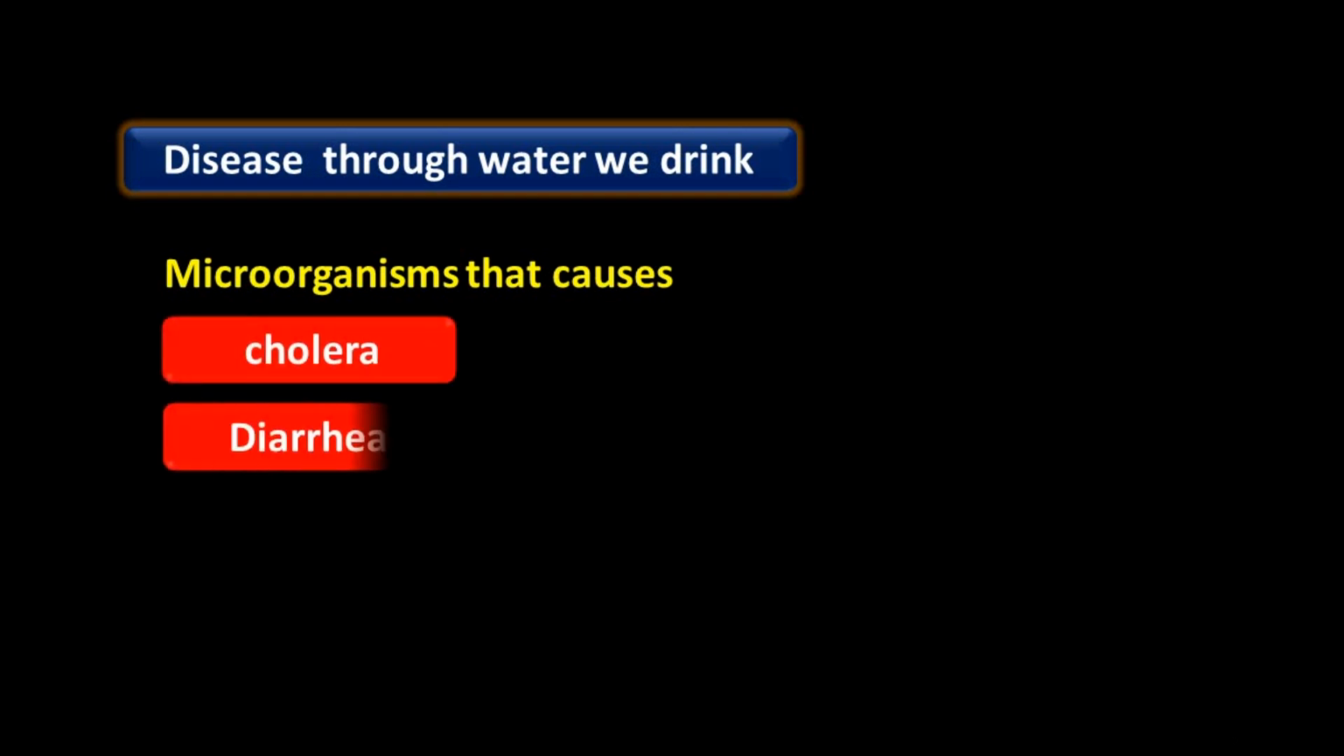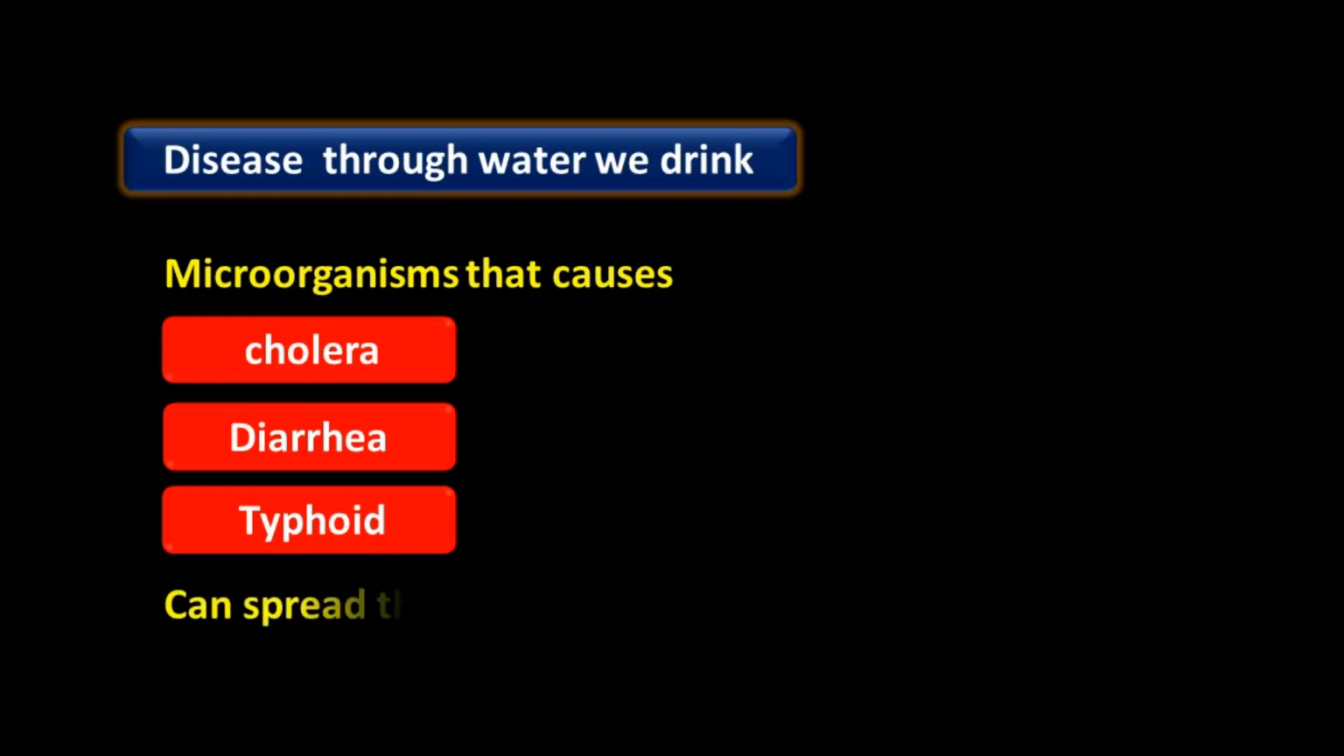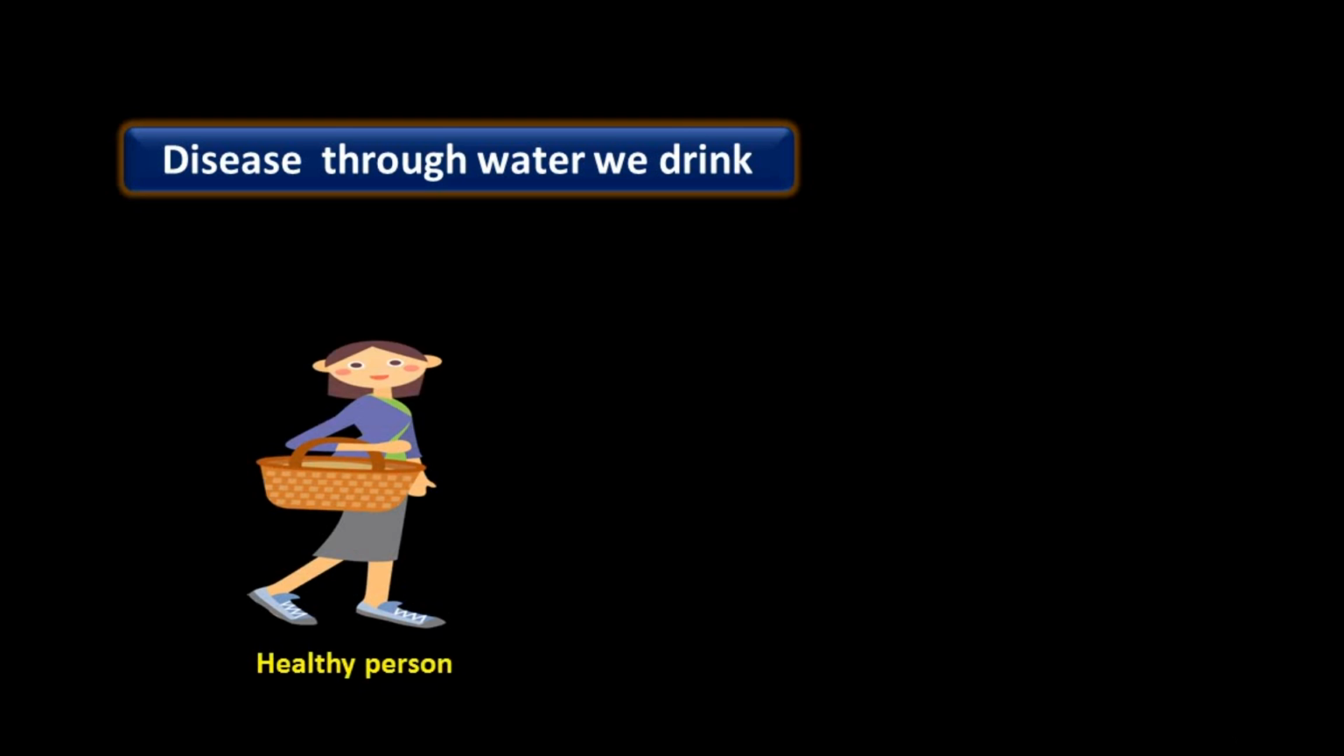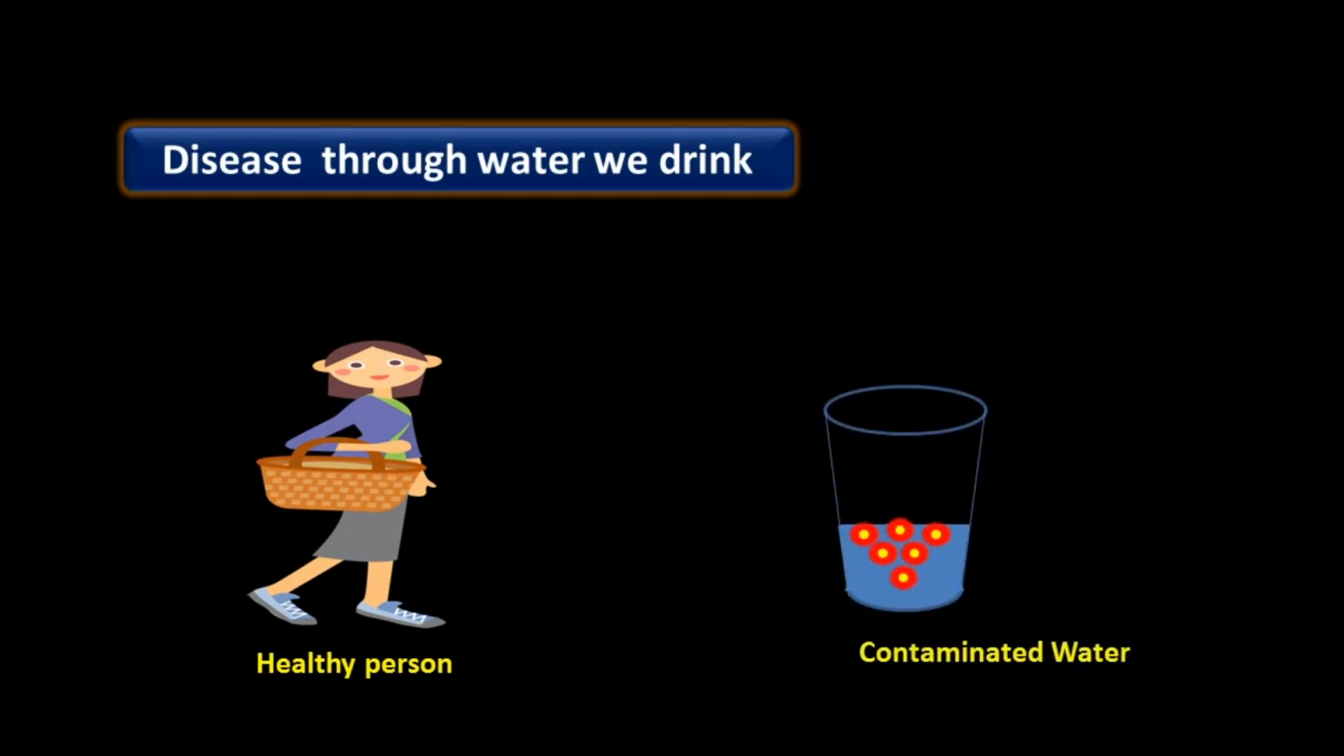Disease spread through water. Microorganisms that cause cholera, diarrhea, typhoid, this type of disease spread through drinking contaminated water. For example, cholera causing microbes enter healthy person's body through water they drink and cause the disease in them. This is a healthy person. This is the contaminated water. When this water is drunk by a healthy person, these microorganisms, pathogens enter in body of healthy person and this person gets affected.